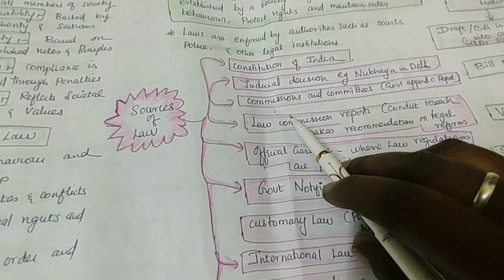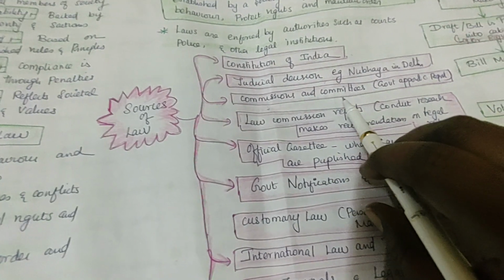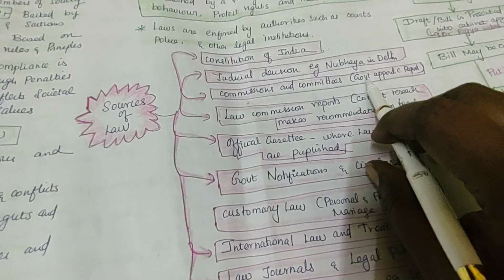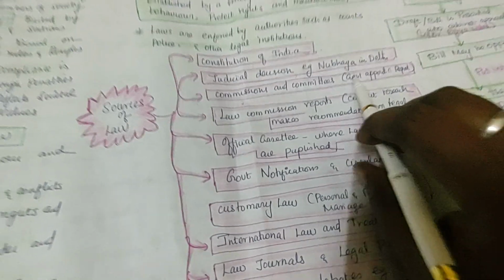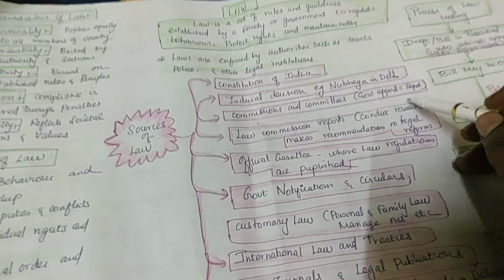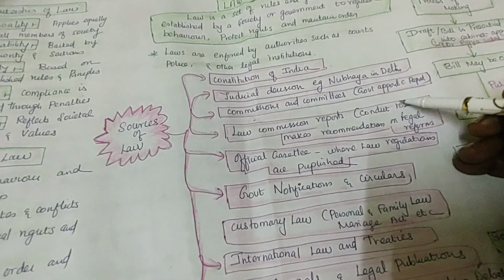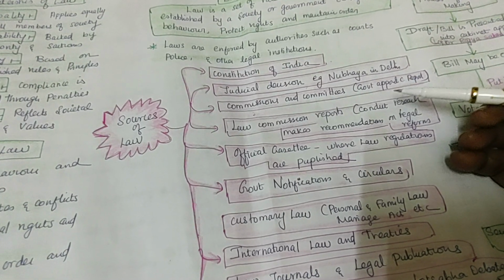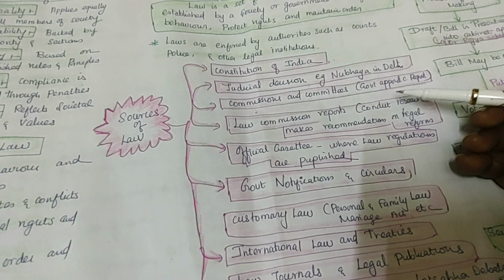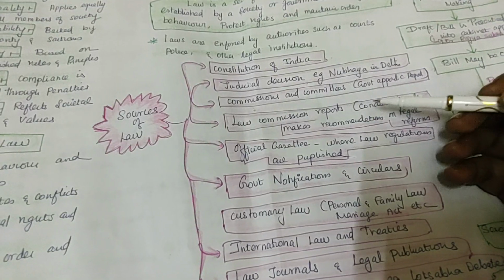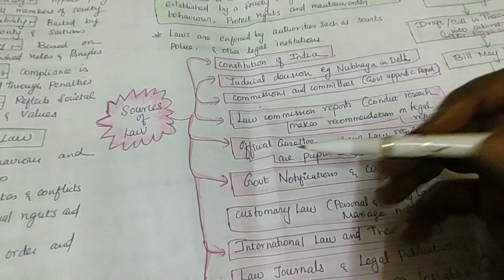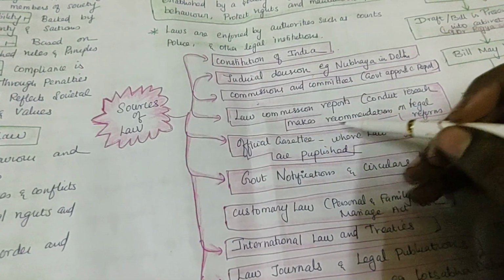Then next one is the commissions and committees. Commissions and committees are approved by the government. The government is the one making the commissions and the committees. They prepare reports, analyze the situation and the social problems, and submit the report. According to their report, they frame the law. They take it as a source for how to frame the law. Then the law commission's reports.